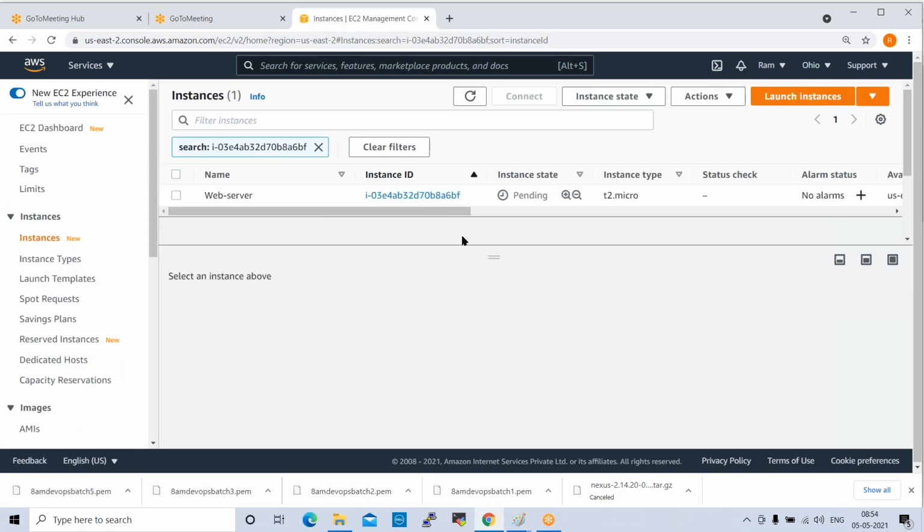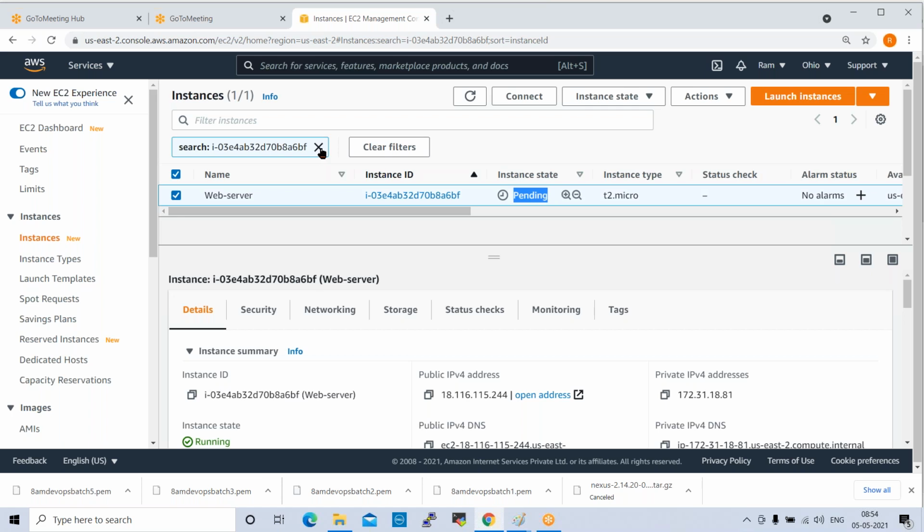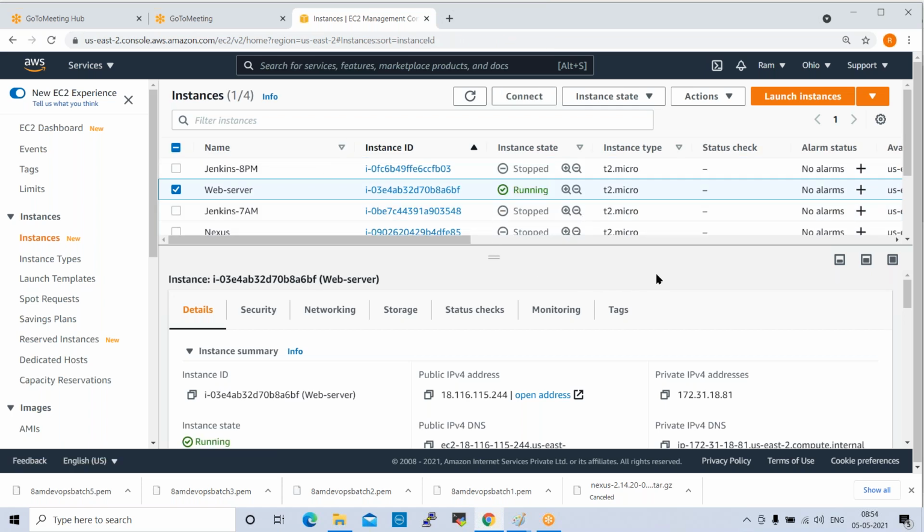Yeah, this is our instance, it is launching now. It is in pending state. Web server. Okay, now it is in running state. Now here we have public IP and private IP. Every cloud server will have one public IP and one private IP. To connect to our server, we use the public IP. Once we are connected to the server, we use the private IP.